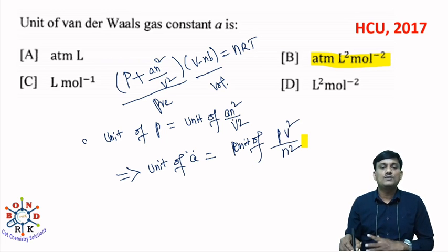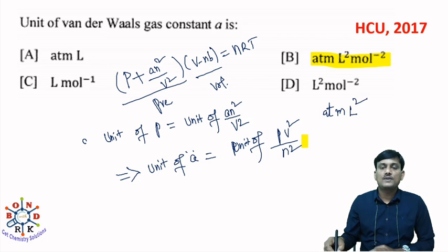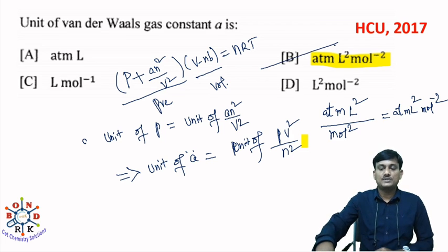Let us take P is equal to A n square by V square. Then A is equal to PV square by n square. So in terms of dimensions, the unit of A is equal to the unit of PV square by n square. We know the units of P, V square and n square. P unit is atmosphere, V square is liter square, and n square is mole square. So the answer is atmosphere liter square mole power of minus 2. So B is the correct option.